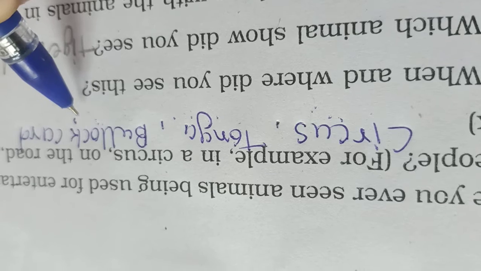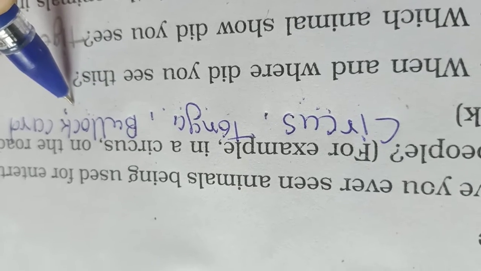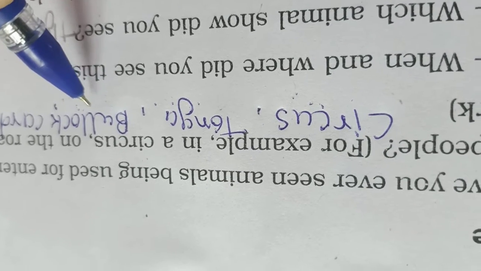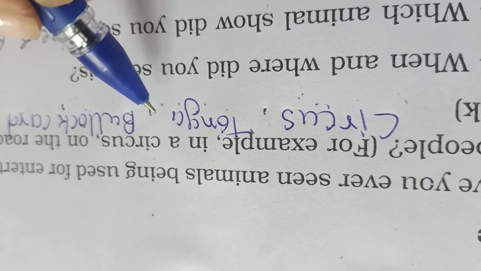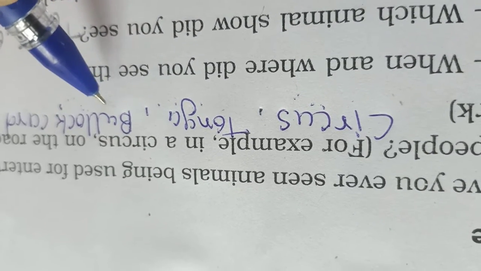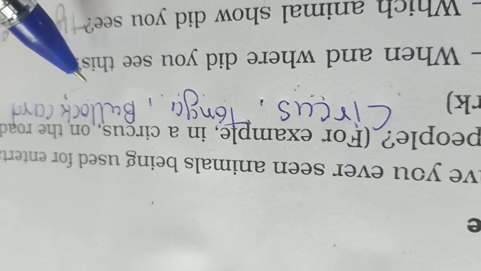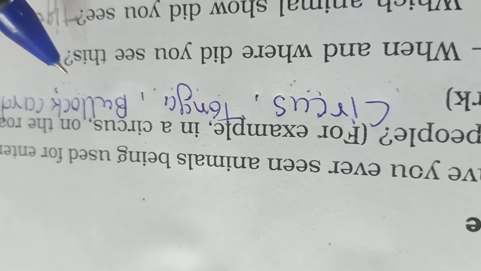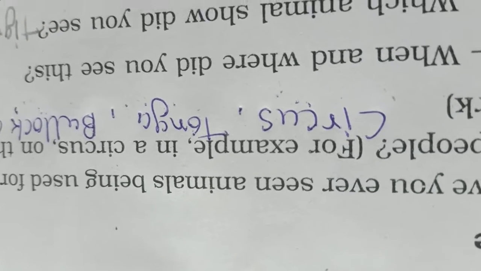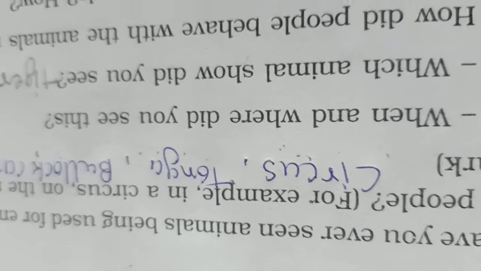In a fair, we can be entertained by the horse ride, camel ride, elephant ride. So in this way these kinds of animals are used by people.